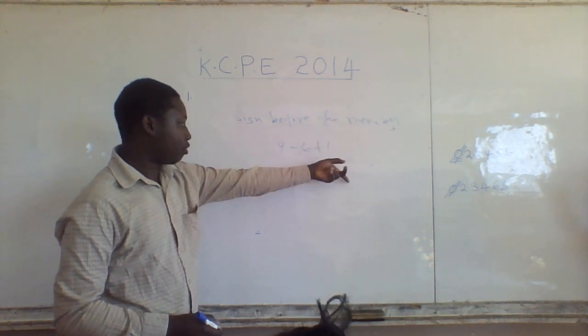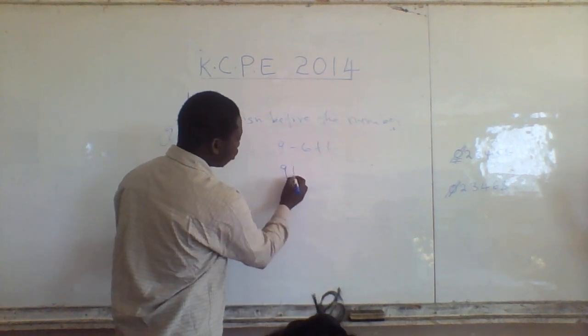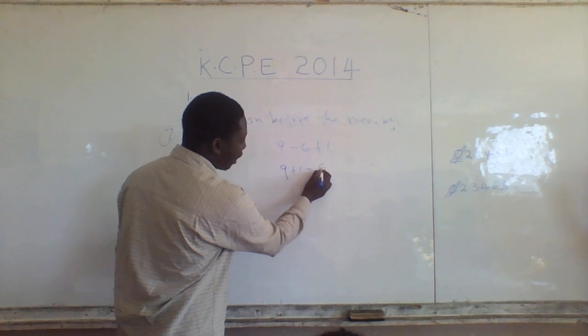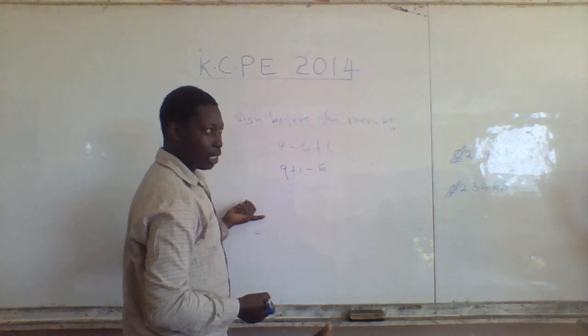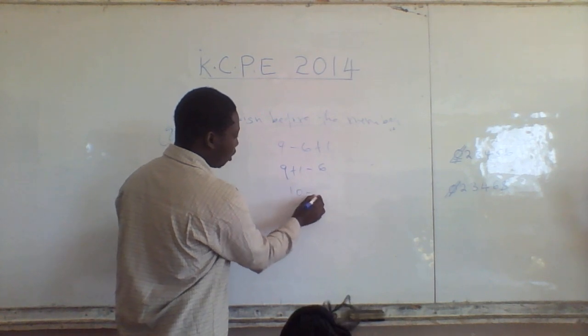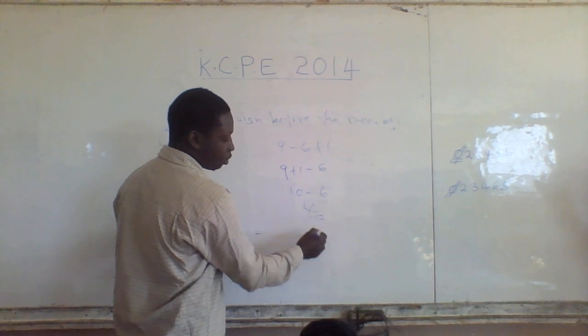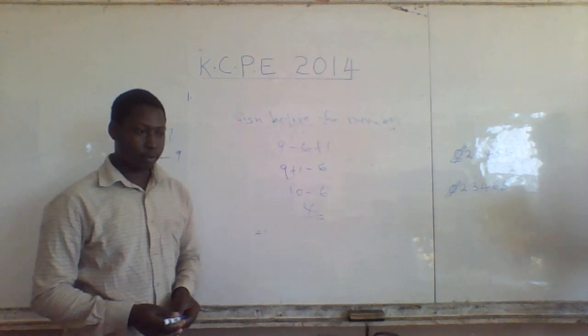So we start with the positives. We pick the positives, which will be 9 and another positive, plus 1, minus 6. Then we rearrange them. So 9 plus 1 gives 10. Minus 6. 10 minus 6 gives you 4. Right? Yes. Beautiful. Clap for the teacher.